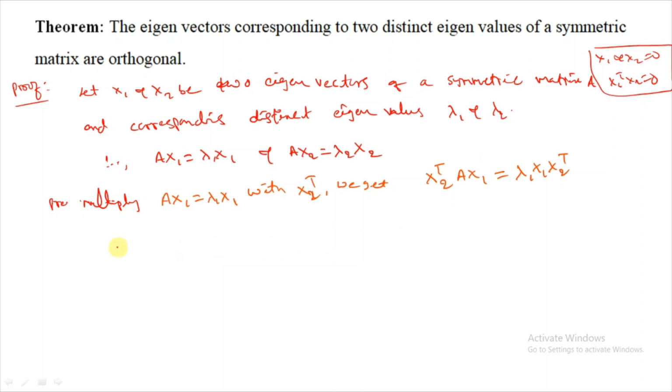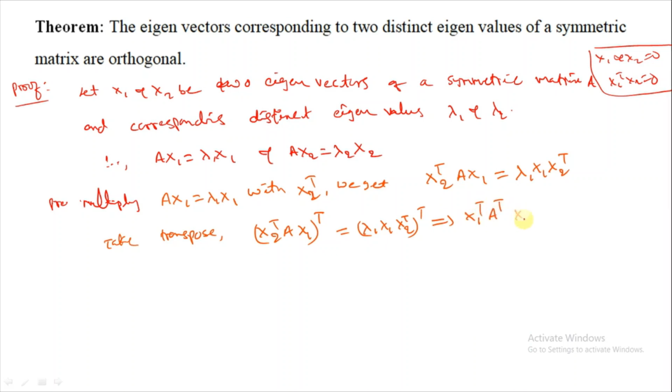Now take the transpose of both sides. That means x2 transpose x1 transpose is equal to lambda 1 x1 x2 transpose, transpose of transpose. This implies, like (AB) transpose equals B transpose A transpose in reverse order, that we get x1 transpose A transpose x2 transpose whole transpose equal to lambda 1 transpose, which is the same. Lambda 1 is a number, so you can write first x2 transpose whole transpose into x1 transpose.